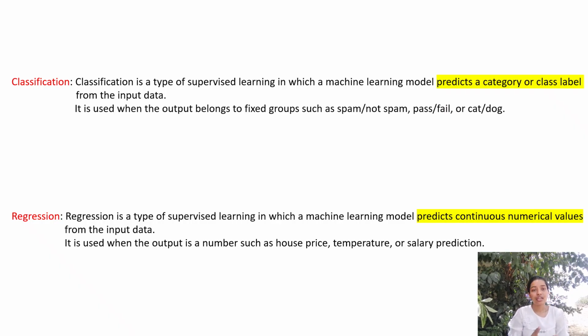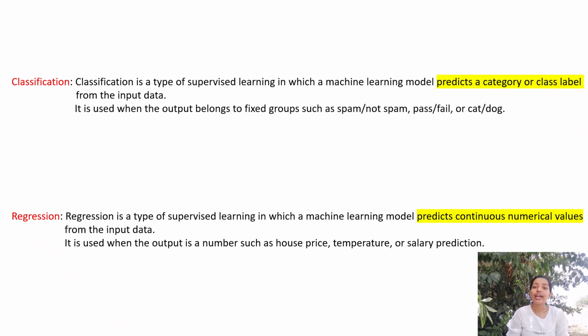Classification is nothing but we are trying to classify a new data point into a category. In our previous video, we discussed an example where we are trying to predict whether the new mail is spam or not spam. So what exactly did we do? We gave 1000 mails that were spam and 1000 that were not spam. So the model tries to find out the patterns and formats in those mails and tries to predict what the new mail will be. Like spam, not spam, or pass or fail. These are the categories to which a new data point can belong.